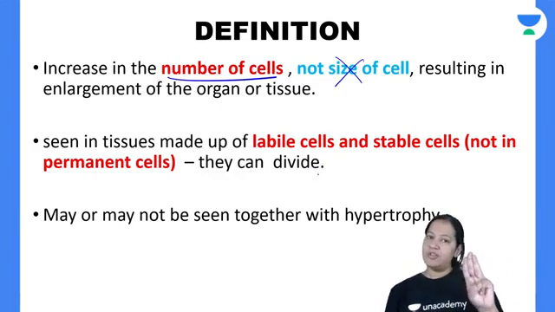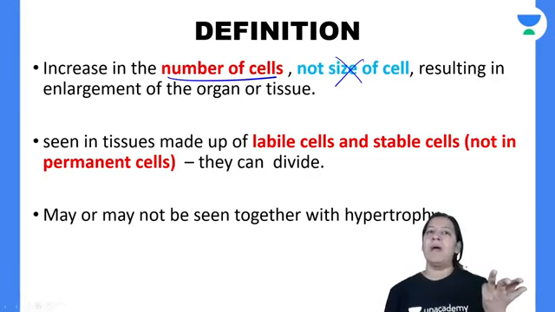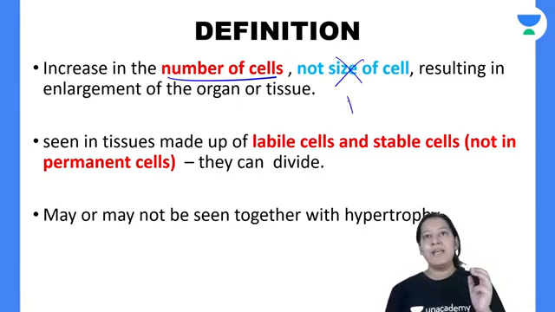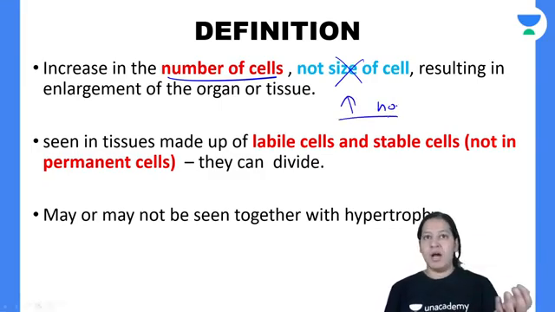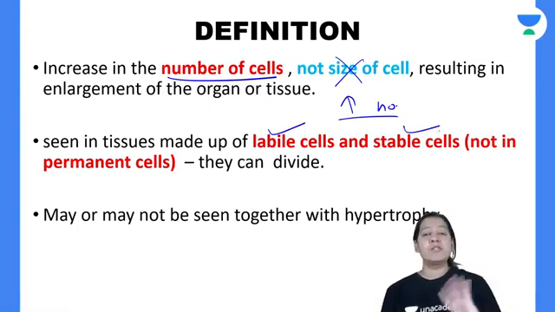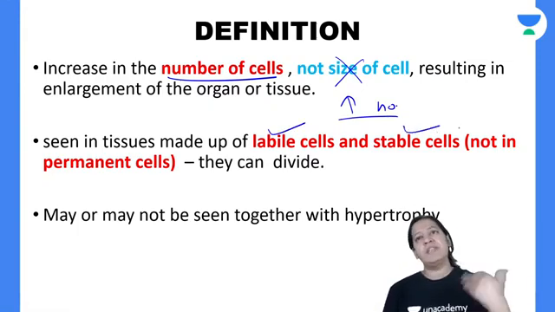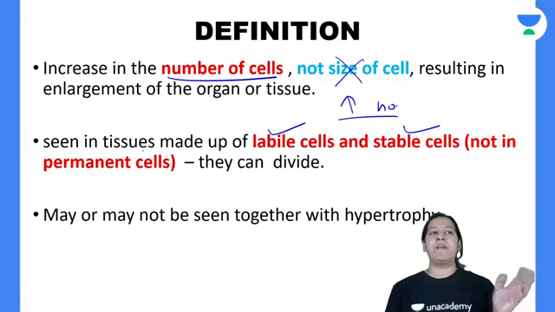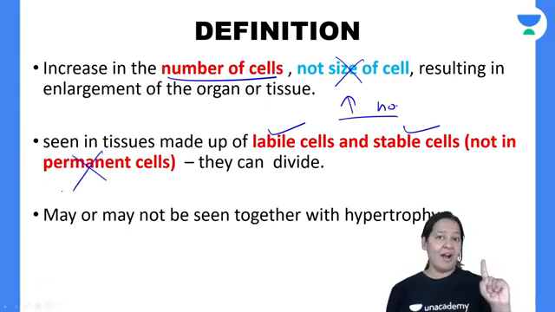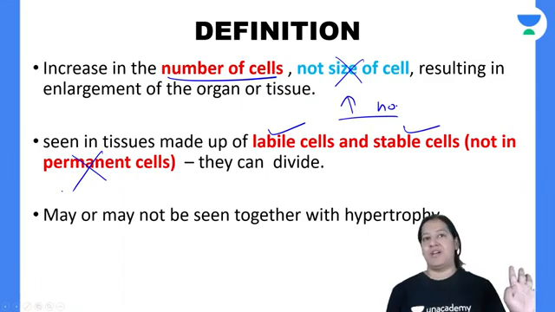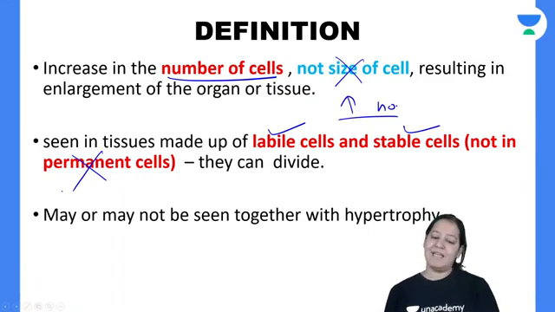I have told you there are 3 types of cells, labile cells, stable cells and permanent cells. Out of which, hyperplasia is shown by which type of cells? Increase in number, so the cell which can divide can show hyperplasia. Labile cells continuously divide, so they can show hyperplasia. Stable cells normally do not divide, but as a part of injury they can divide, so they can also show hyperplasia. But permanent cells cannot show hyperplasia. The cells of the heart and brain cannot show hyperplasia. That is the definition.